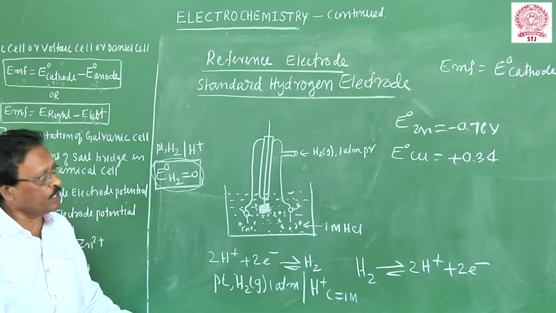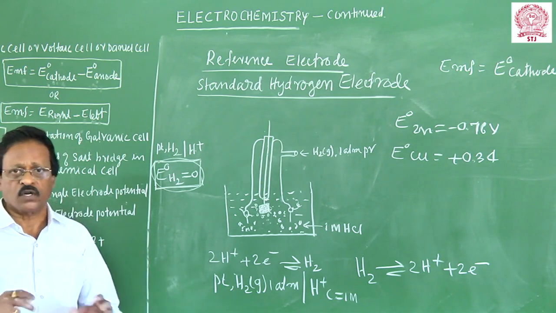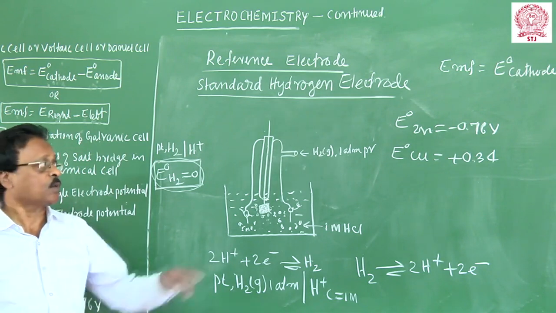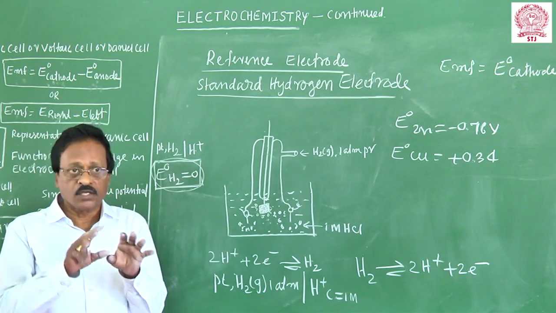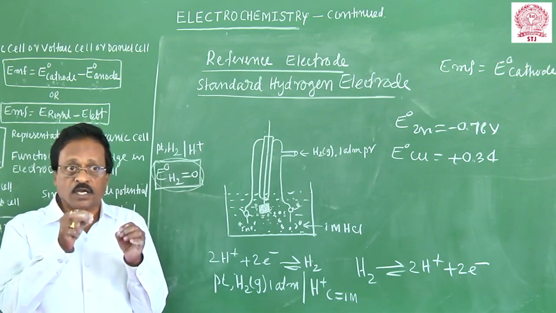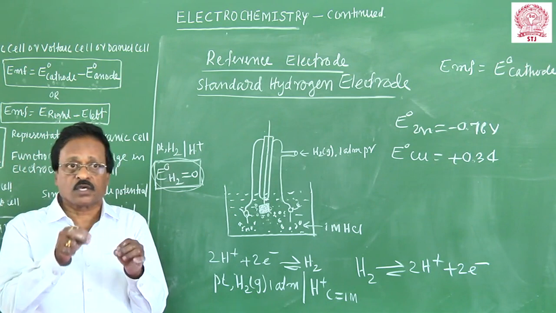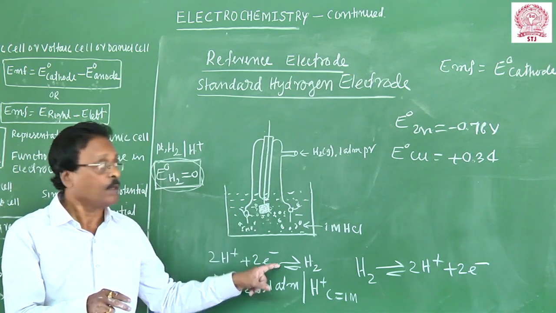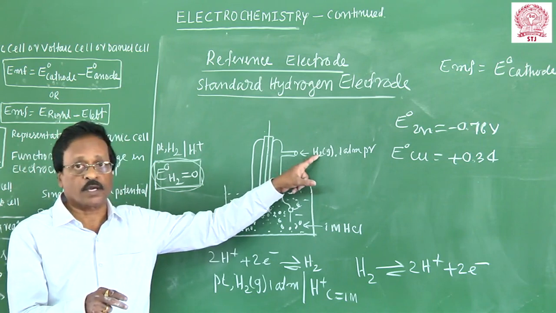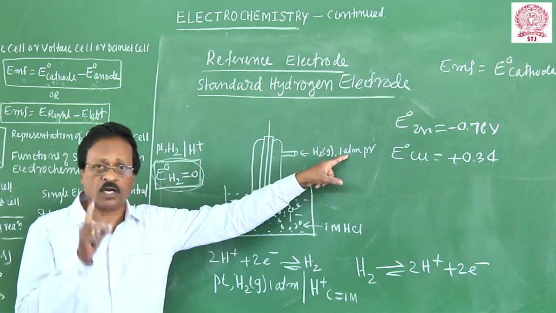This electrode is very difficult to set up because you have to pass hydrogen gas. That means you have to generate hydrogen gas. Hydrogen gas has to be purified. It should not contain any carbon monoxide or hydrogen cyanide. They will poison the platinum. Its equilibrium will be altered. The pure hydrogen gas is passed at exactly 1 atmospheric pressure.